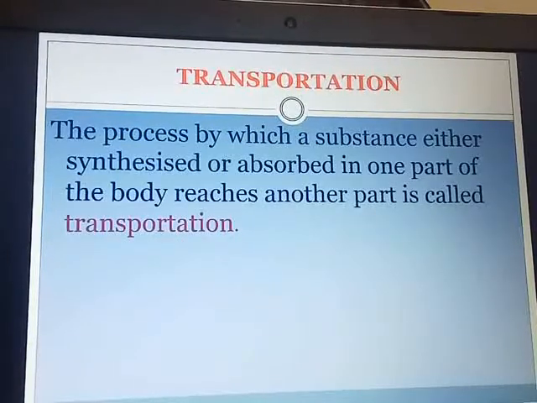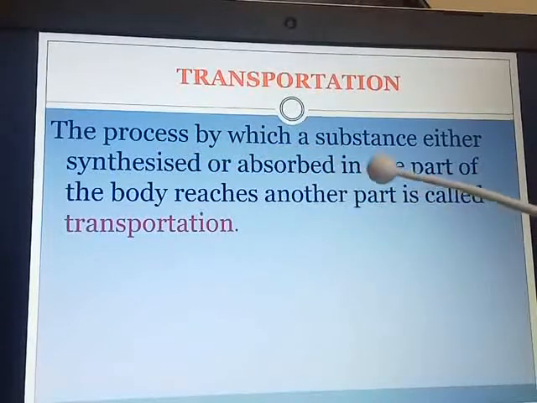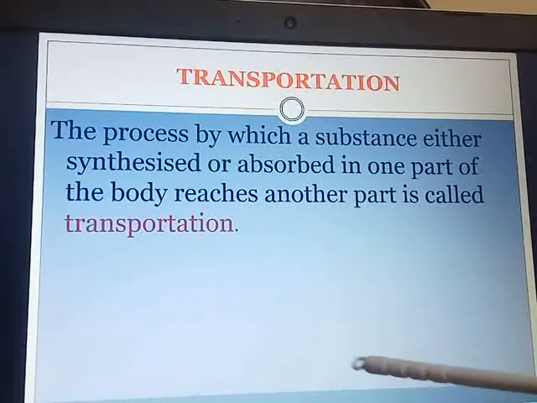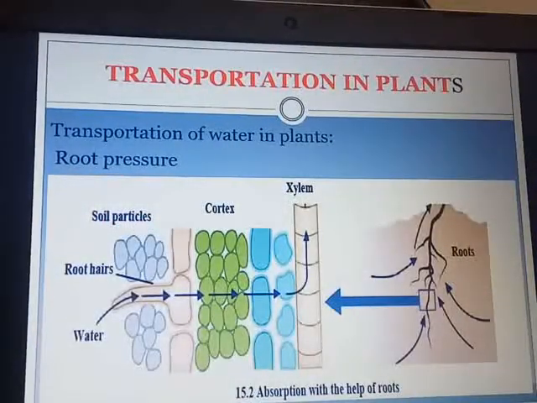What do you mean by transportation? The word itself tells you transport, means it is being transferred from one place to another place. The process by which a substance either synthesized or absorbed in one part of the body reaches another part is called transportation. We had studied transportation in plants.